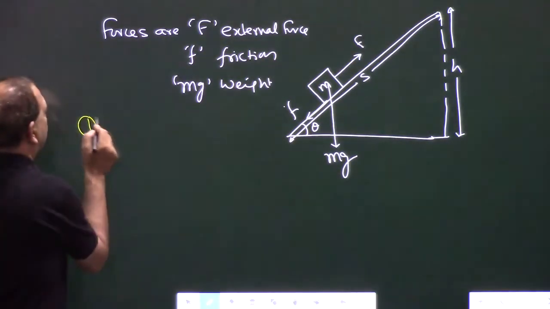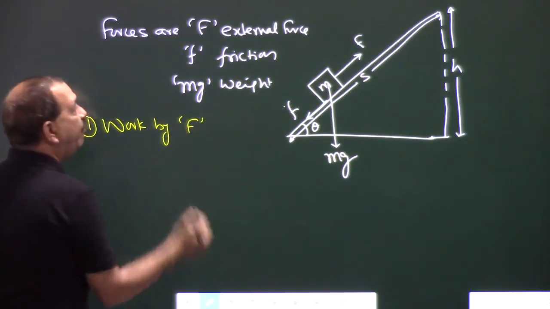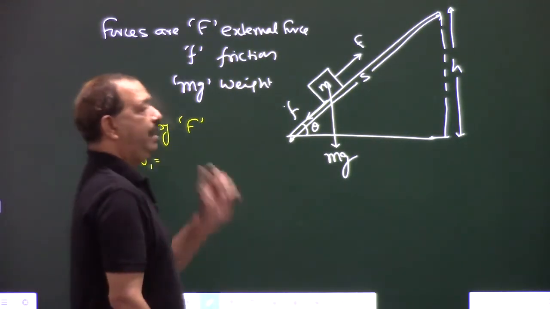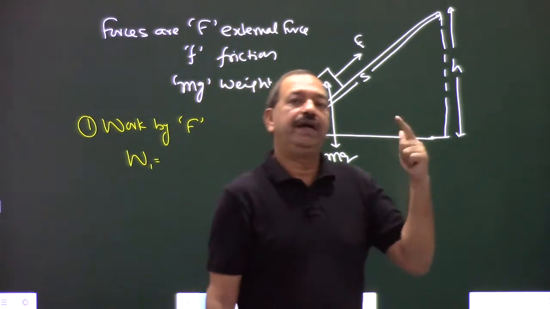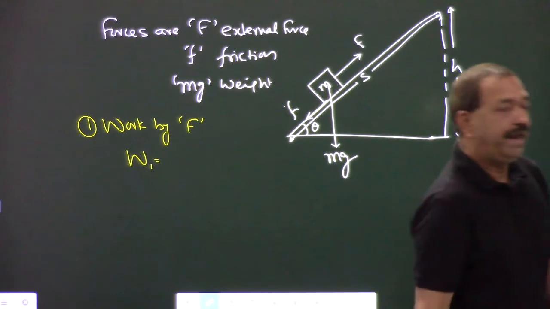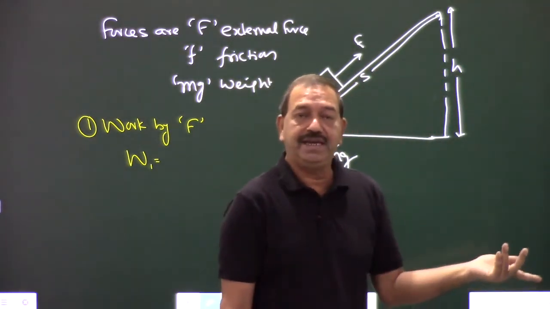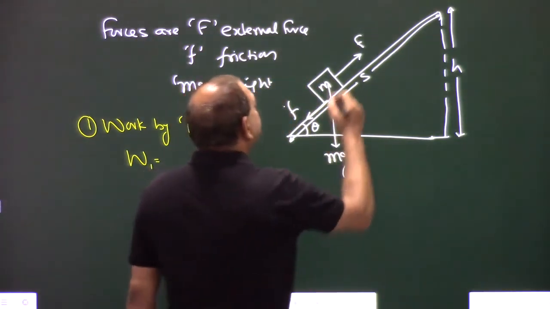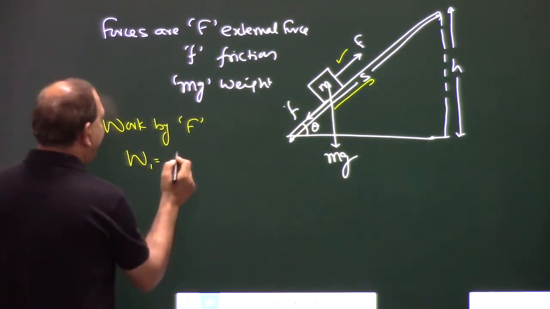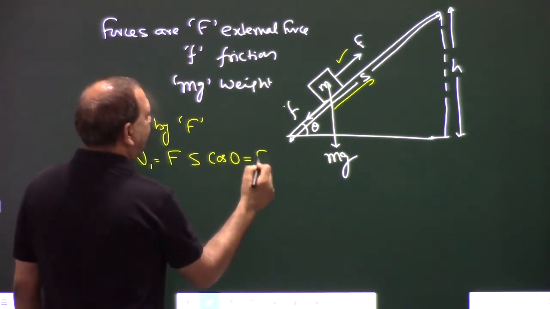First, work by applied force, the force we applied. Let's say it is W1. According to the relation, force into displacement in direction of force, or displacement and component of force in direction of displacement. So here the force and displacement both are in the same direction, so F into S into cos 0. So this is simply Fs.